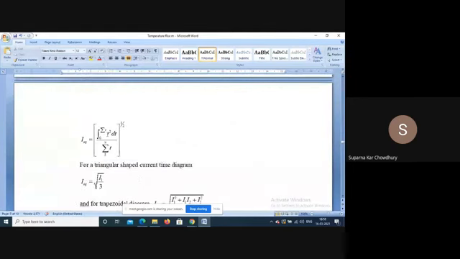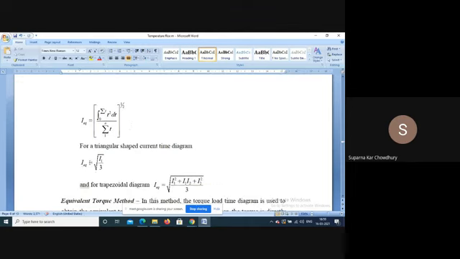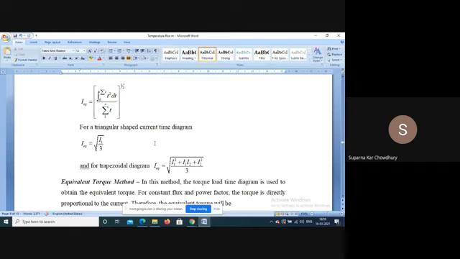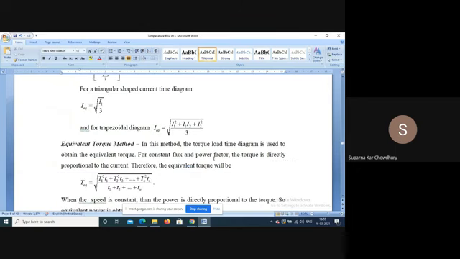That is, we go for integration. I equivalent is root over of the integral of 0 to t of I² dt divided by the sum of t. If we have a triangular shaped current-time curve, that is this type of curve, then I equivalent is root over of I1² by 3. If it is trapezoidal, it is approximately this.